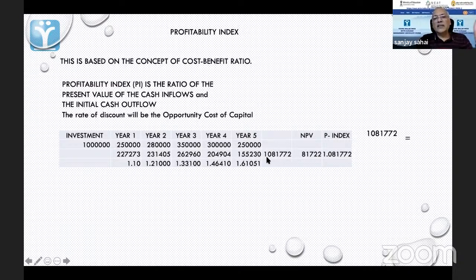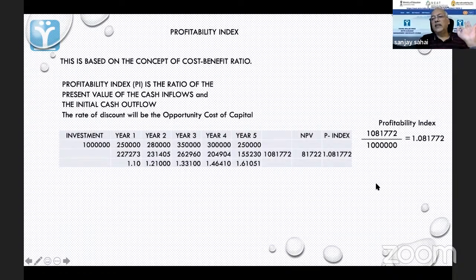The total I am getting is 10,81,772. My investment was 10 lakhs. So simple NPV is 81,772. Now, what is my profitability index? The profitability index is basically this figure divided by the investment.